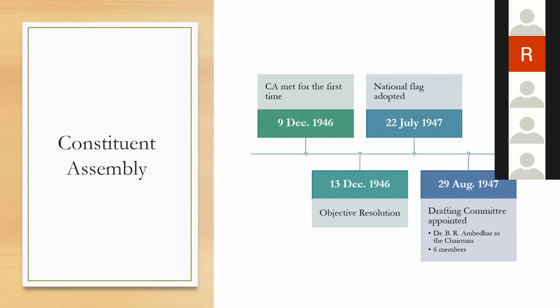Now, the national flag was adopted on 22nd July 1947, and on 29th August 1947, the drafting committee was appointed with B.R. Ambedkar as the chairperson, Sir B.N. Rao as the advisor, and 6 other members who were part of the drafting committee. Now, this is the historical requirement of the Constitution.